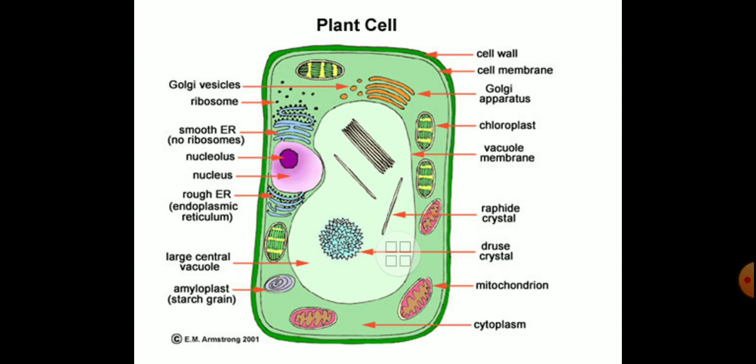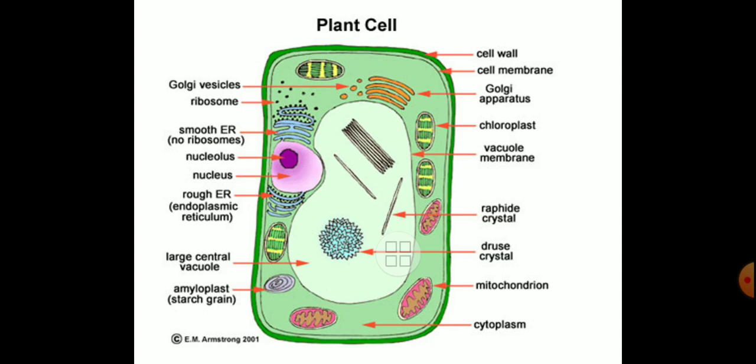Chloroplast is present in the plant cell but absent in the animal cell. Third point is the vacuole. We can see a vacuole at the center of the plant cell, but such a vacuole organelle is absent in the animal cell. Only centrioles are present in animal cells, and centrioles are absent in the plant cell.